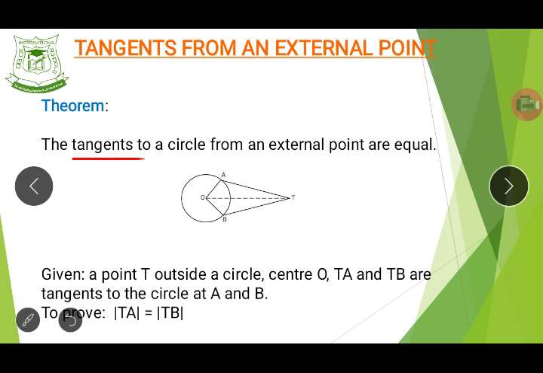The tangent is the line that is drawn outside a circle, and it touches the side of the circle. That's the tangent, and then it is usually perpendicular to the center of the circle.